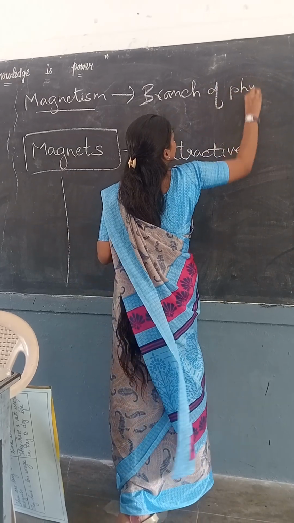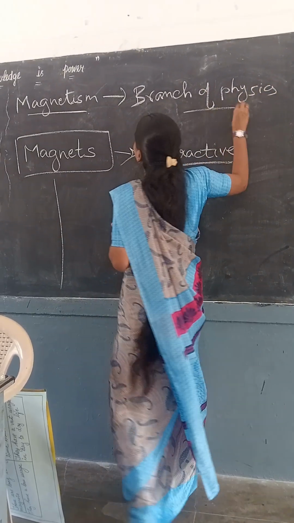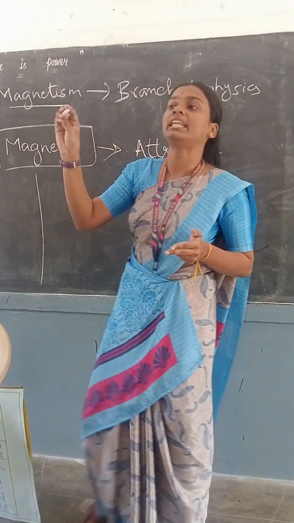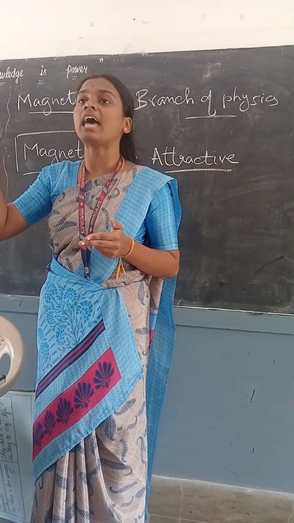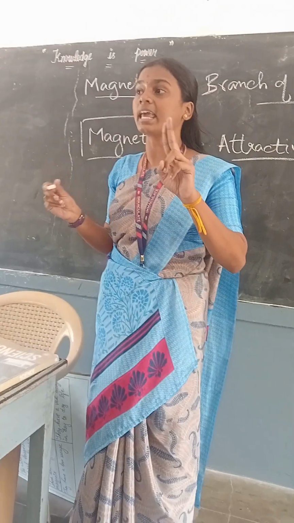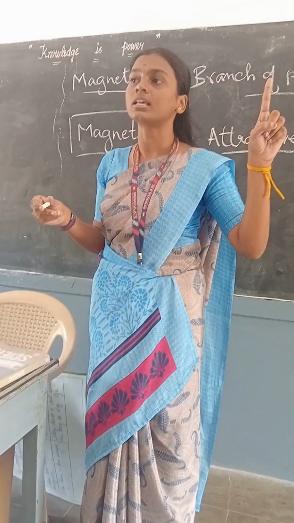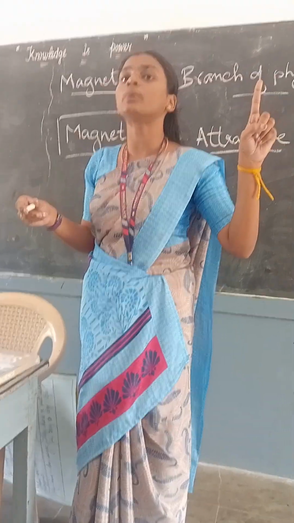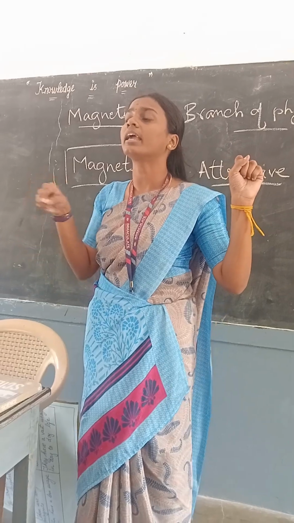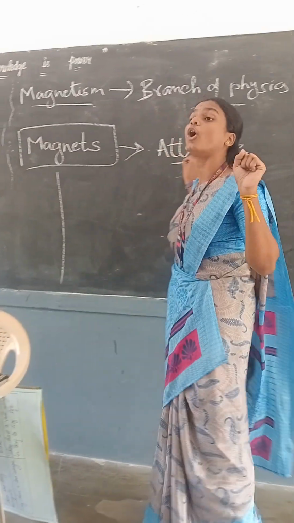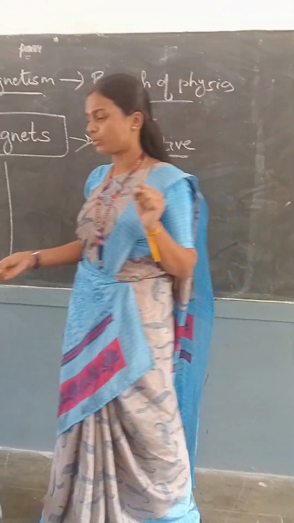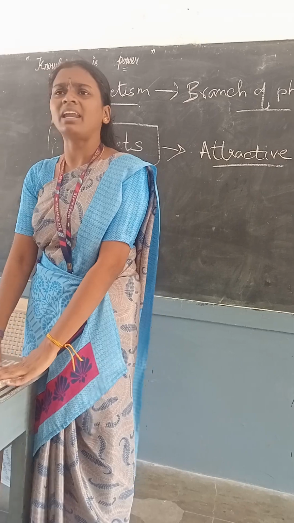So if I ask what is magnetism, it is a branch of physics which deals with magnets, and we can call it magnetism when a material has an attractive property. We can say magnetism in two cases. First is the branch of physics which deals with what? Properties of magnets. And then the attractive property of the magnet is also called magnetism. Fine?